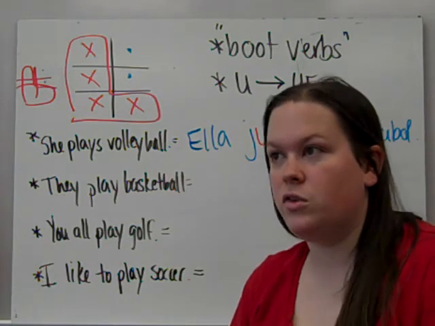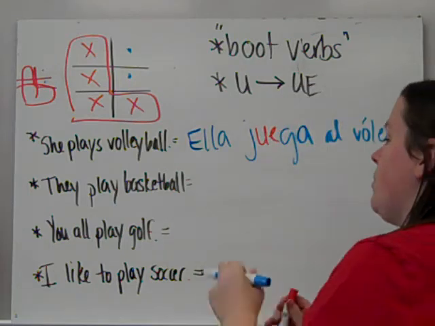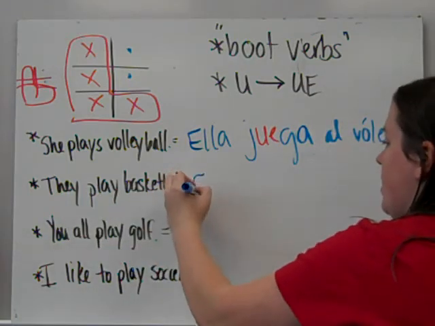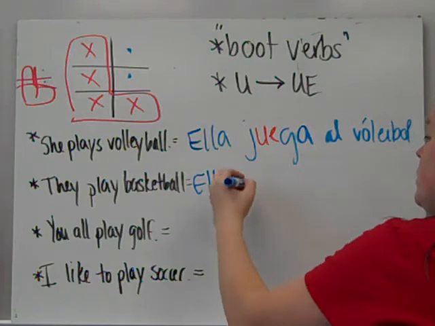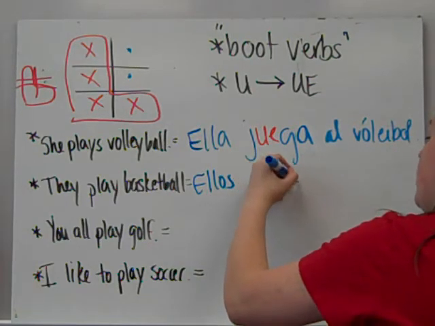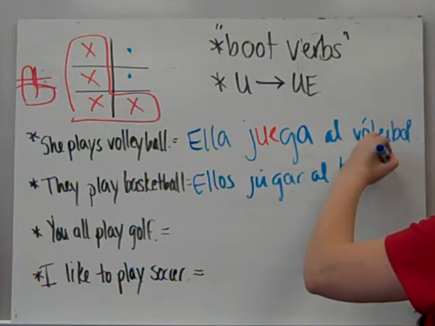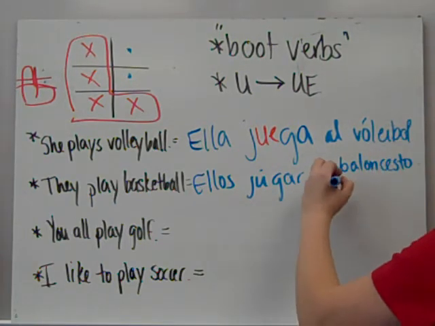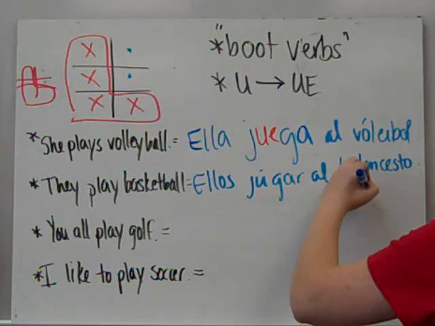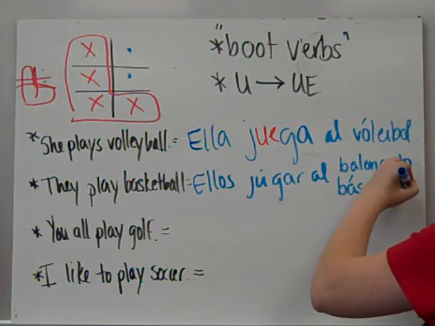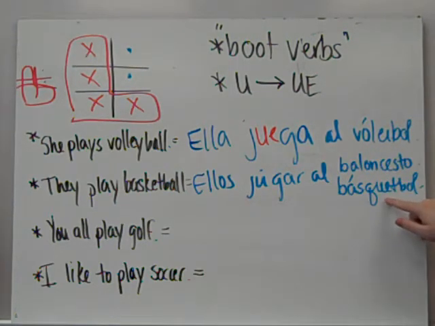They play basketball. So there's two ways to say play basketball. First of all, let's start with they. Subject pronoun is ellos. The verb is jugar al, either baloncesto, which means basketball, or basquetbol, which also means basketball. Not spelled exactly the same Spanish to English, and there's an accent.